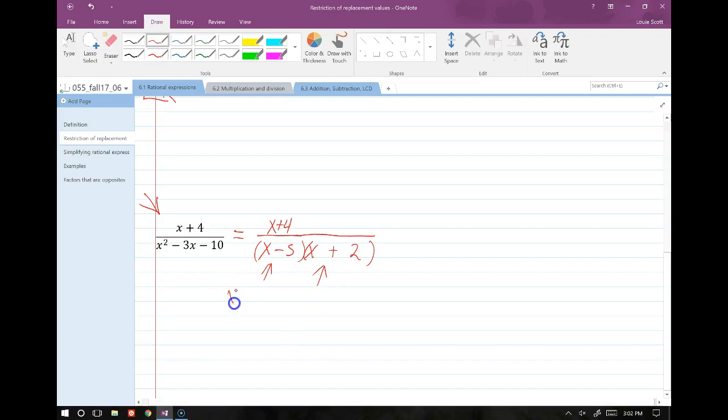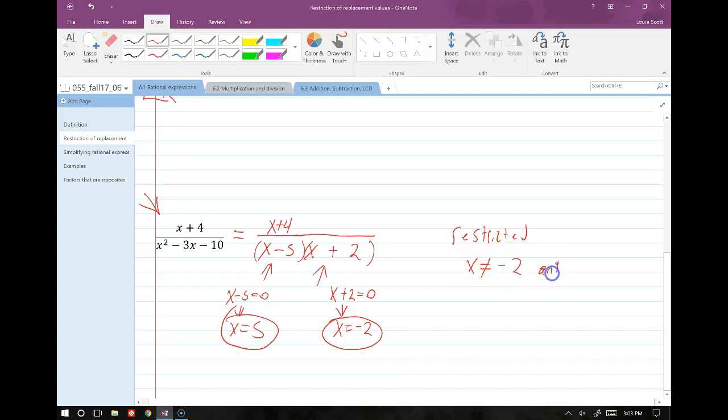If x minus 5 equals 0, then x has got to equal a positive 5, and the same thing with this one here. If x plus 2 is equal to 0, then x must equal negative 2. So our restricted values are these that we just solved for down here. X cannot equal negative 2, and x cannot equal 5.